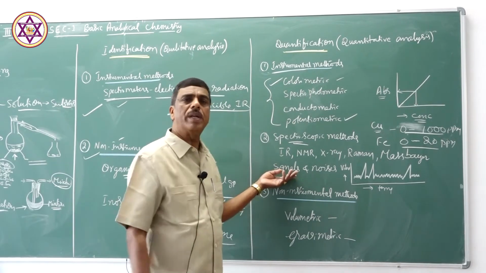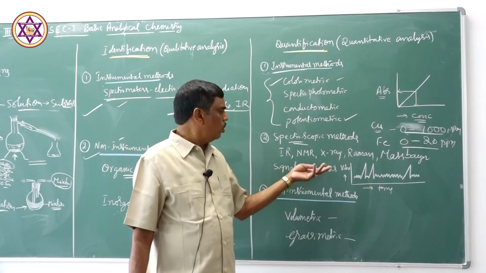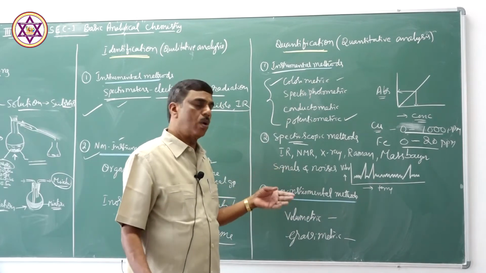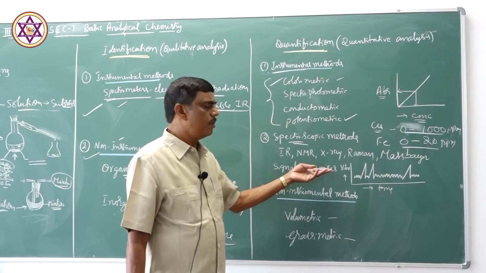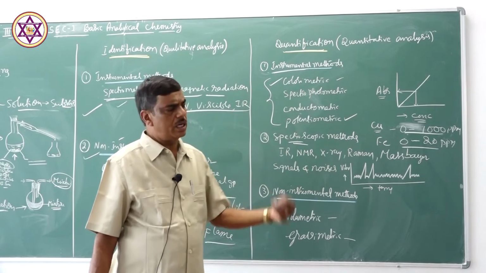Suitable signals are obtained, but signals are disturbed by noise. So this noise, the disturbance, should be less and the signals should be more effective. In many spectroscopic analyses, noise can be reduced.